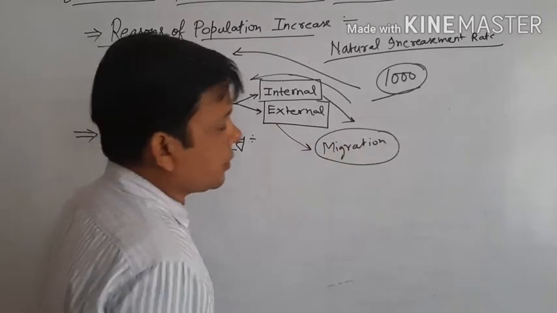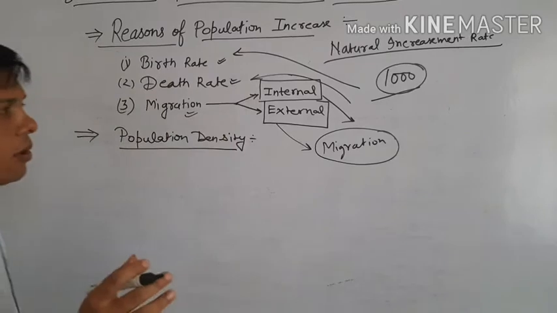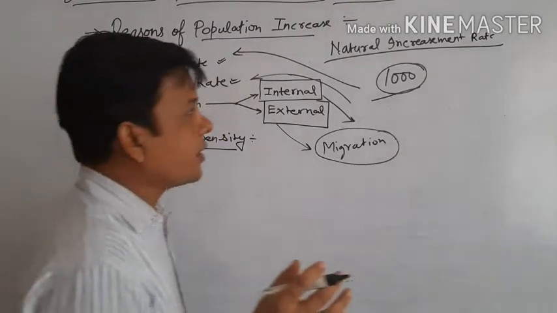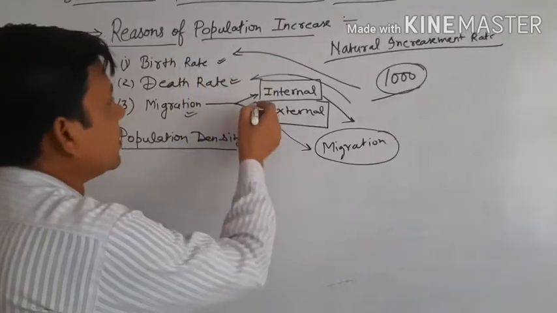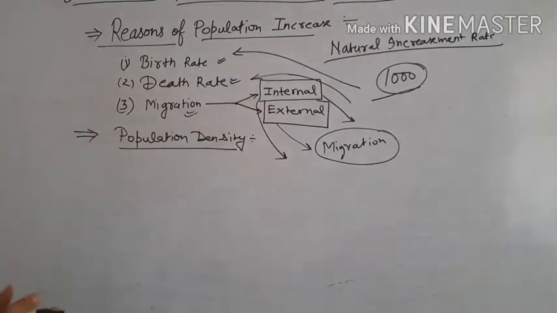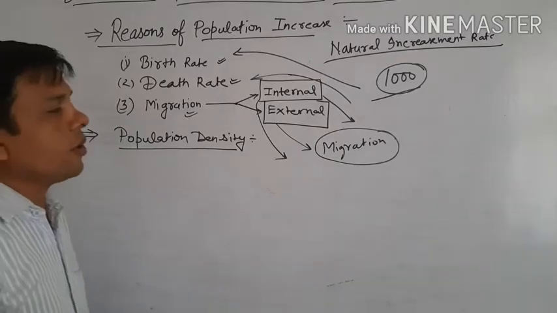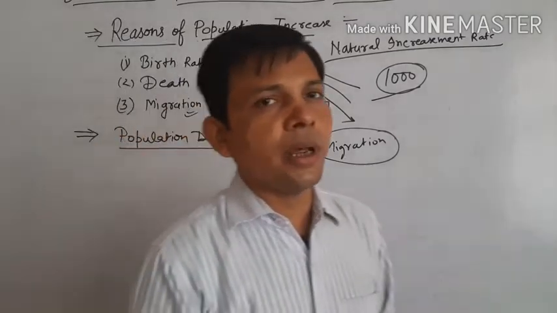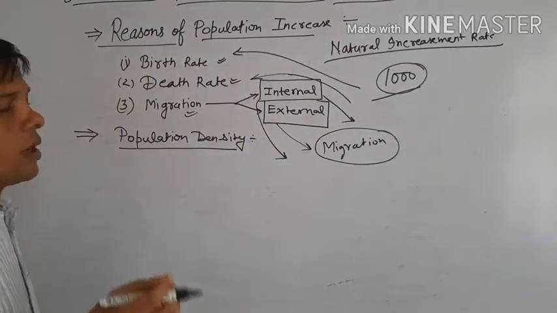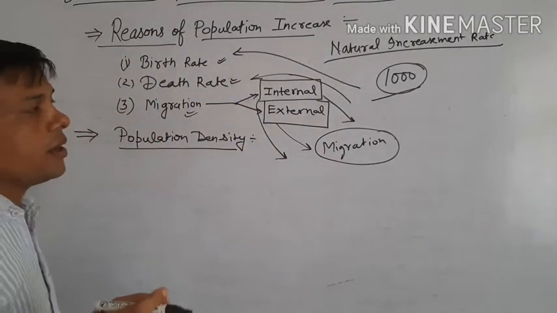Migration plays an important role and affects the size of population. But it is known that internal migration cannot affect the size of the population, because the population is just moving within the country, so the size cannot be increased.